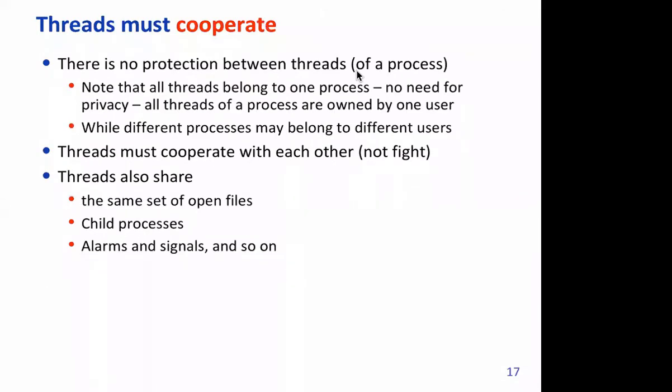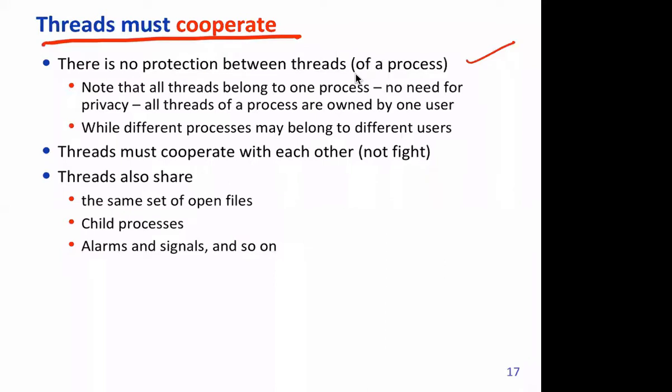So there's a reason threads must cooperate. There is no protection between threads of a process. When we say threads in general, we are talking about threads of a process. A counter argument could be, if there is a thread in one process and another thread in some other process, then of course they are protected, because processes are protected from each other.